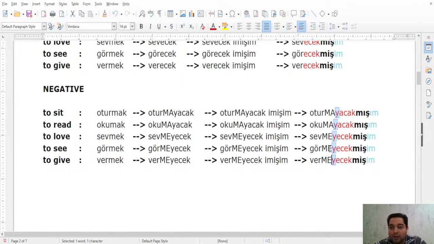Because ma, me ends in a vowel and acak, ecek starts with a vowel. Therefore, in all of these cases, you will have this fusion letter y in between. So there is no exception because it's always like that. All the negative structures end in a vowel, ma or me, and all the acak, ecek start with a vowel. That's why we have this y in between as a fixed fusion letter, with no exception.